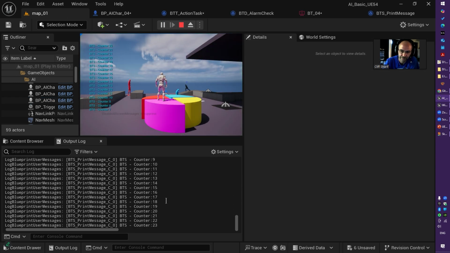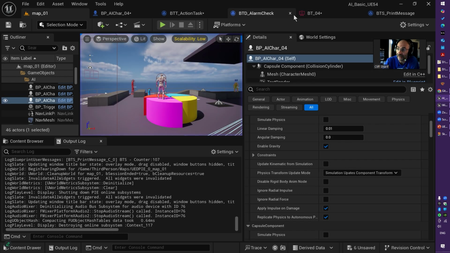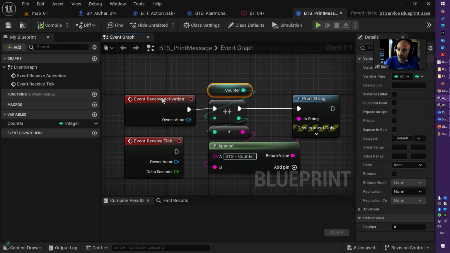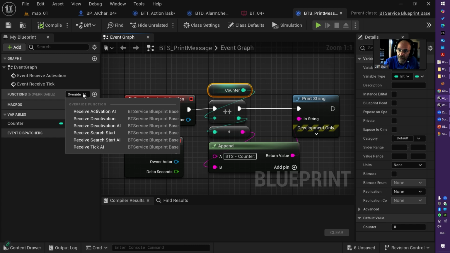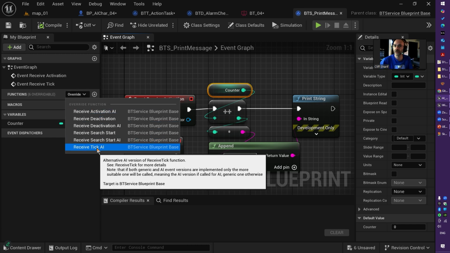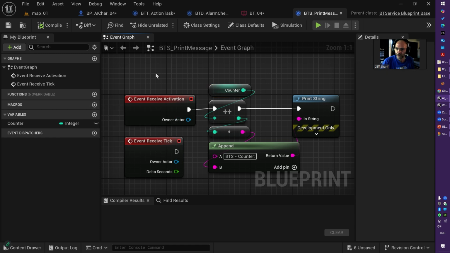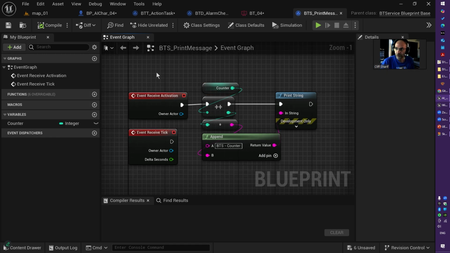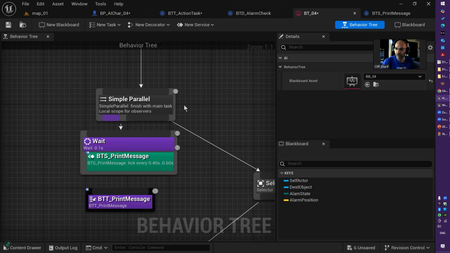Wait 0.1 and run the service, wait point one, run the service again, wait point one, run the service again, and again. And that is comes out of my receive activation. You have other events here you may like to choose. So it's quite useful, quite powerful.